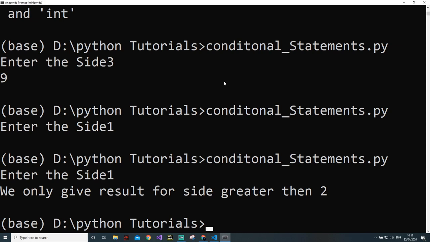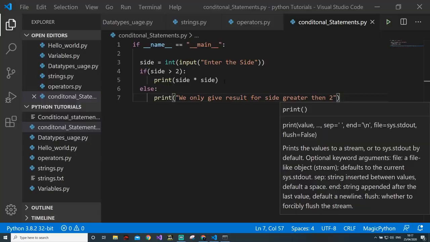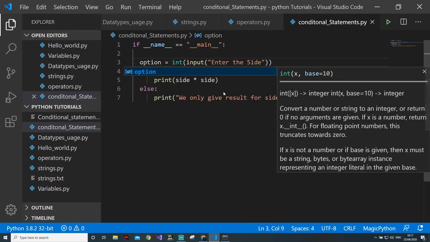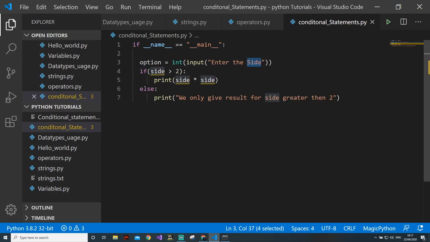Now there is one more scenario where we want to take not the side as an input, but an option. We are giving 2 options to the user, either to calculate the area of the circle or to calculate the parameter of the circle. So enter the option. The first one is parameter.